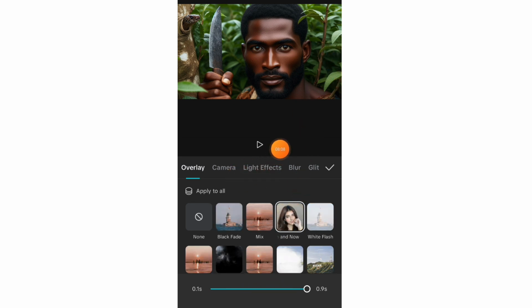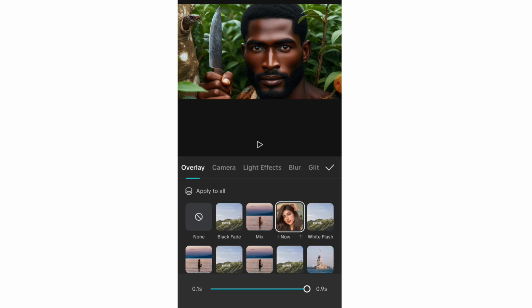And if you want just one transition to apply to all your videos, you can click on apply all. But I don't really like that. It makes your video quite boring. So to make your video more interesting, you have to put a minimum of 2 or 3 effects, and that is fine. Okay. And depending on the story, sometimes the story would determine the type of effects or the type of animation or the type of transition you're going to add to your image. The more you do this, the more you know it and the more it gets easier for you. And the more you know the kind of animations and transitions that work perfectly for your type of story.